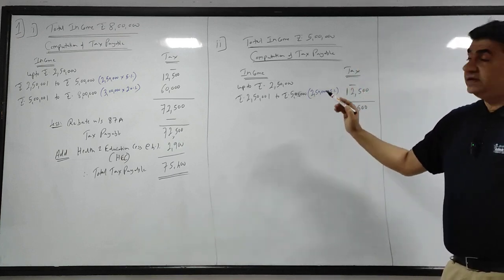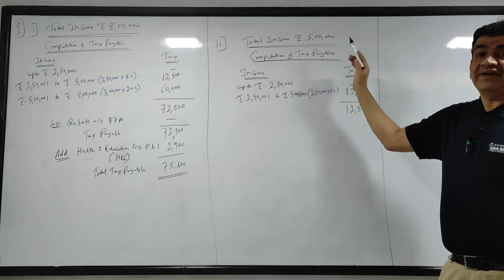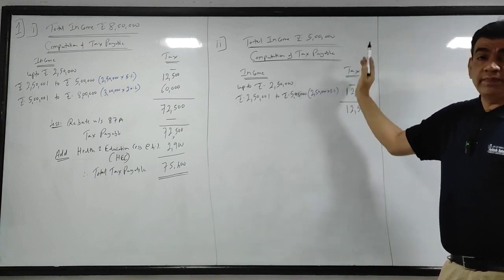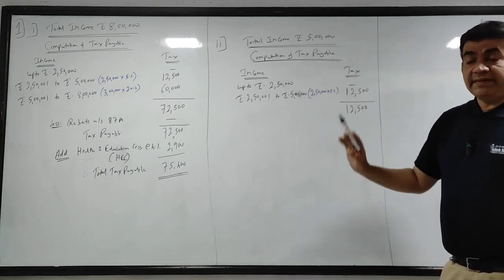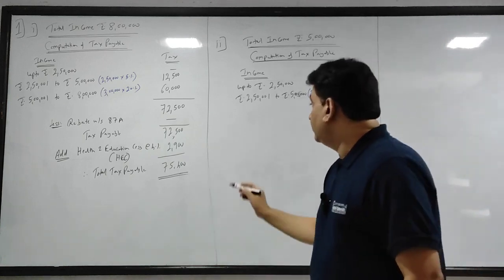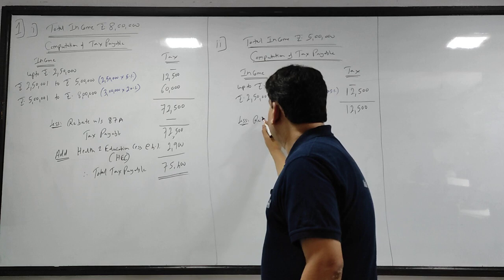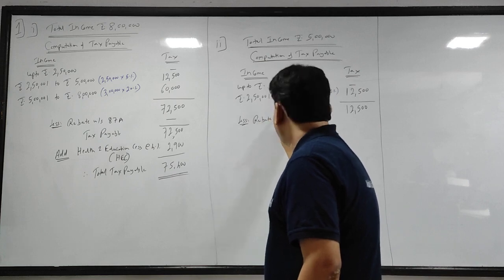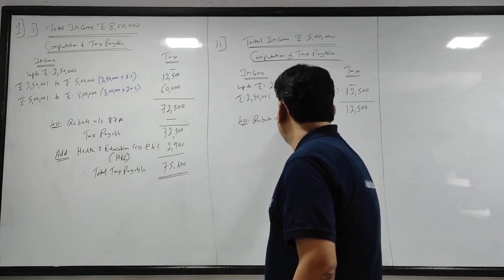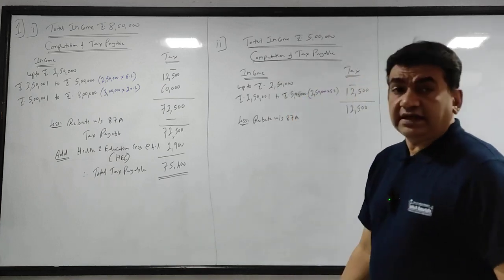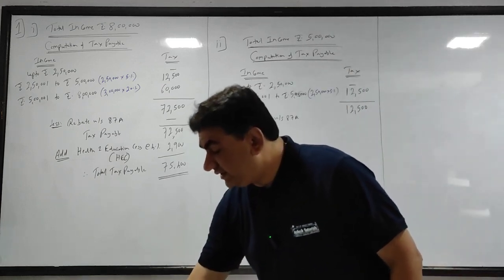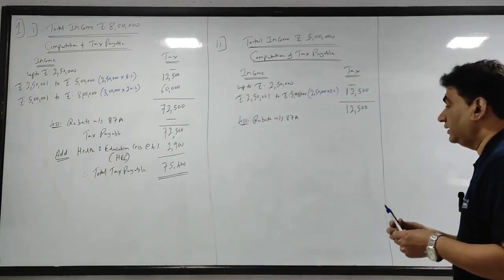Now listen. When will rebate be available? If your total income is 5 lakh or less. If it goes above 5 lakh, no rebate. Here it is 5 lakh. So what will you do? Less rebate under section 87A. Now see, what will the rebate be under 87A?